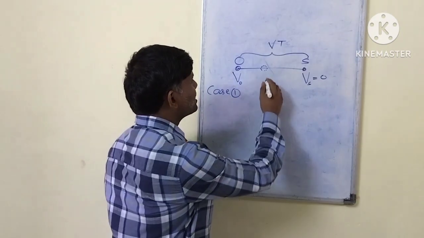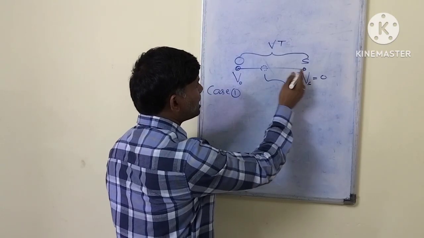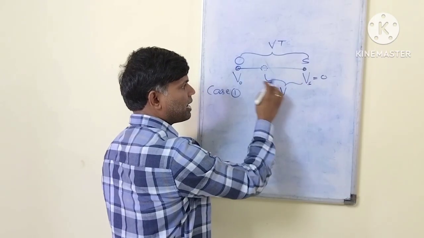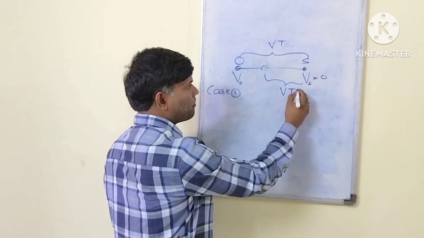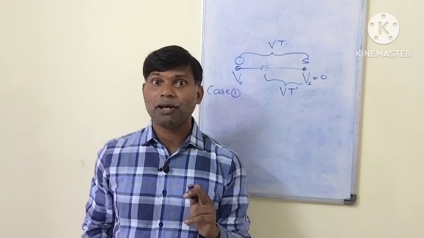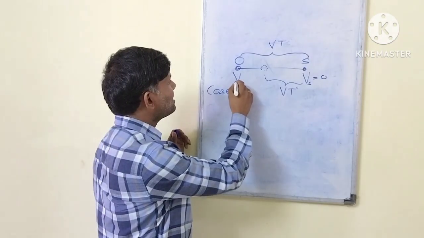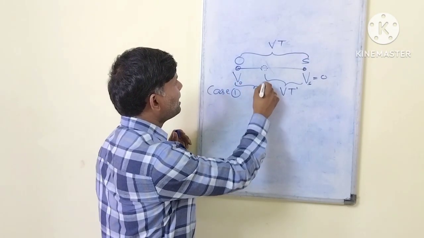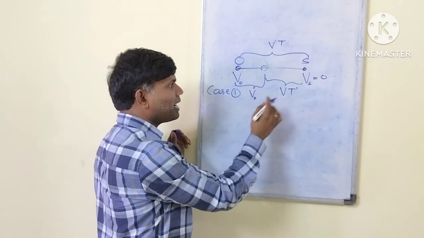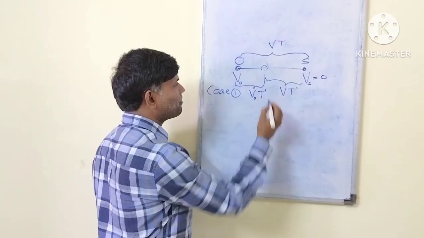The sound is traveling from here to here in time t prime. In the same time t prime, the observer moved from here to here, with velocity Vo, so the distance is Vo into t prime.